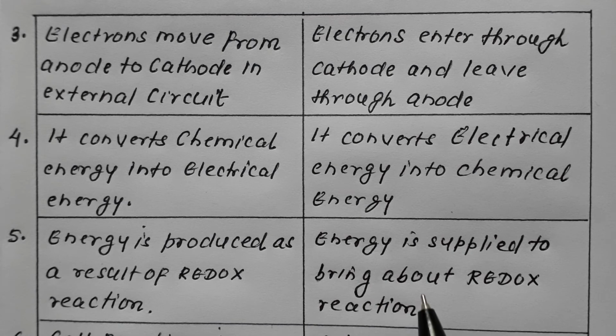In case of electrolytic cell, energy is supplied to bring about redox reaction, which means redox reaction is taking place in both the cases. Over here, redox reaction is spontaneous, taking place by itself and generating energy. Over here, energy is supplied to the system to bring about the redox reaction.